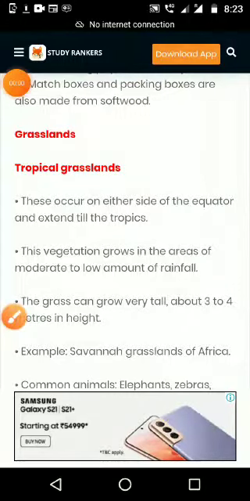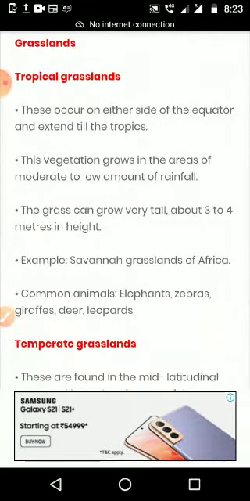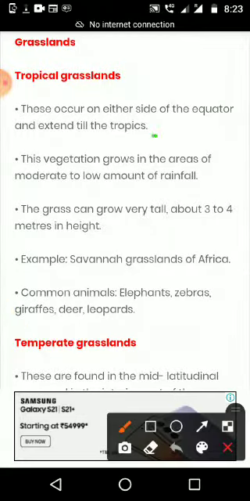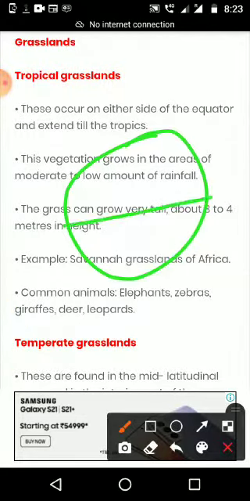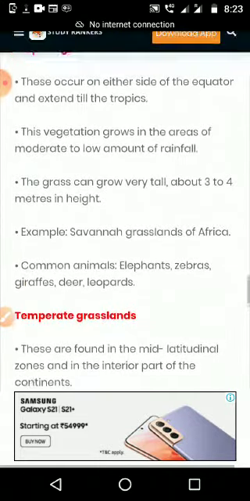Dear students, next topic is grassland, tropical grassland. These occur on either side of the equator and extend till the tropics. From the equator, on the globe, to the tropical area, both sides of the Tropic of Cancer as well as the Tropic of Capricorn. Up to that area we can see tropical grassland.